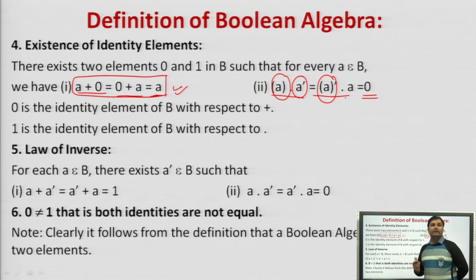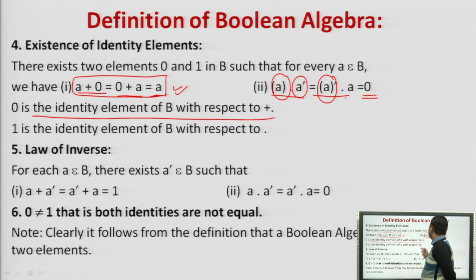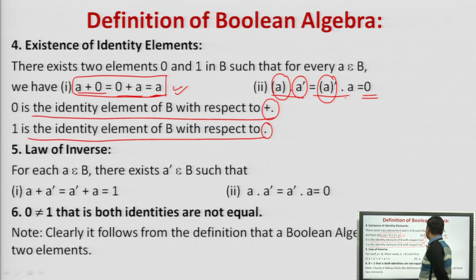Earlier we had A union phi returns A and A intersection I returns A. Here, instead of union we use plus, instead of intersection we use dot, and phi is represented by 0. So A plus 0 is equal to A and A dot A complement equals 0. So we say 0 is the identity element of B with respect to plus and 1 is the identity element of B with respect to dot.